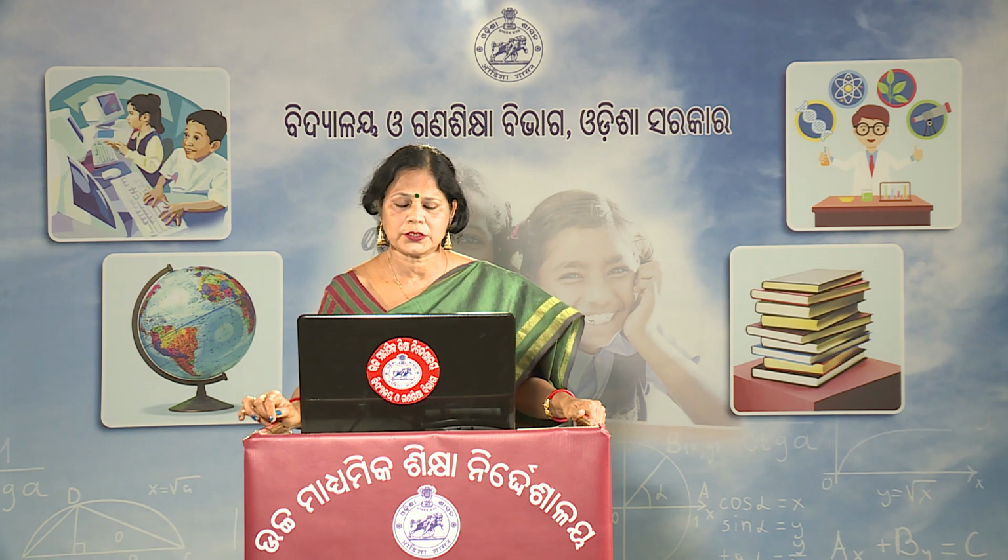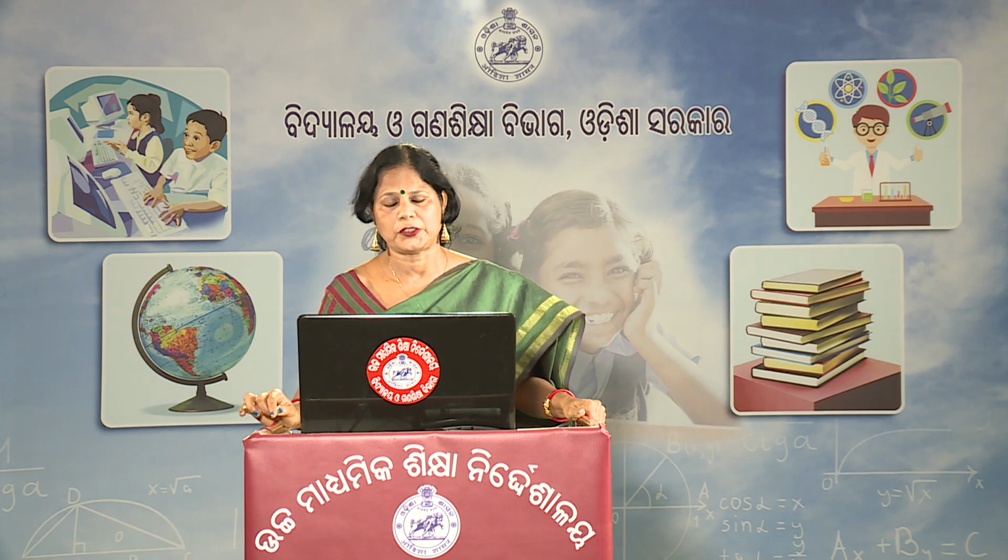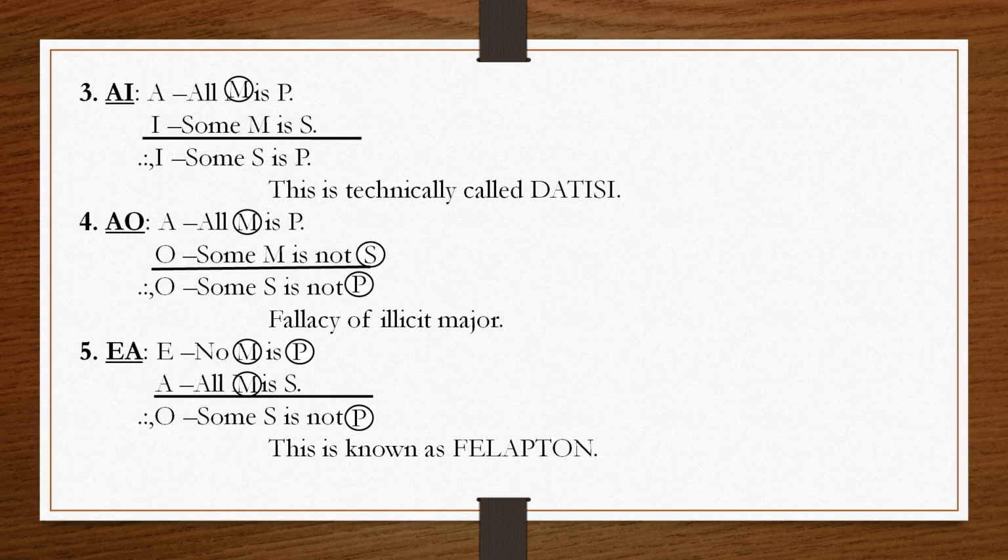O distributes the predicate term and the predicate is your major term. So in the premises the major term should be distributed and the middle term should also be distributed. Here the middle term is distributed and the major term also has been distributed. So this is a valid mode and this is known as Felapton.